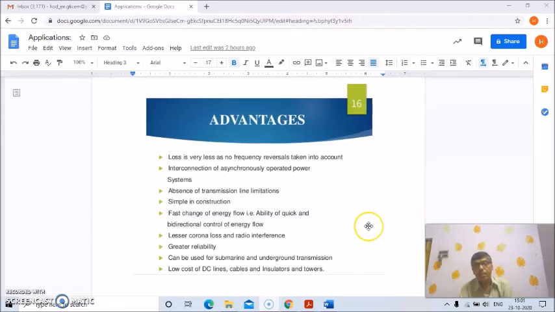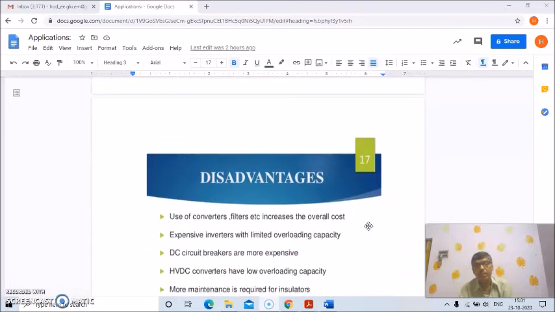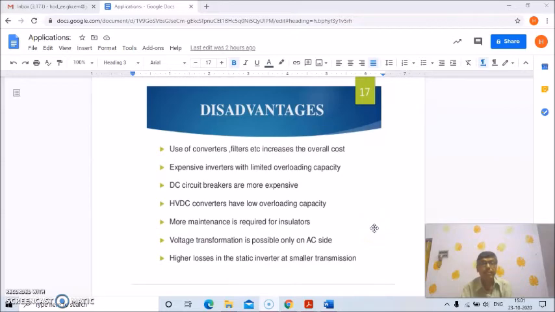Now if we talk about the disadvantages, definitely some disadvantages are also there. The use of converters, filters, etc. increases the overall cost. Expensive inverters with limited overload capacity, and DC circuit breakers are more expensive. HVDC converters have low overloading capacity. More maintenance is required for insulators. Voltage transmission is possible only on the AC side, and there are higher losses in the static inverter at smaller transmission.